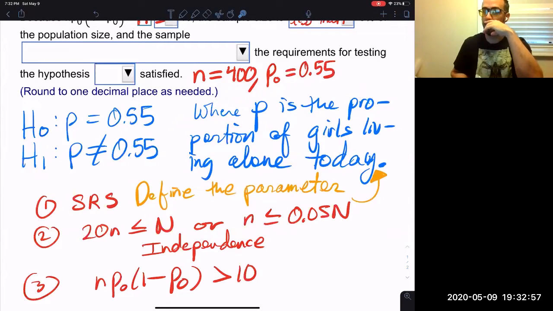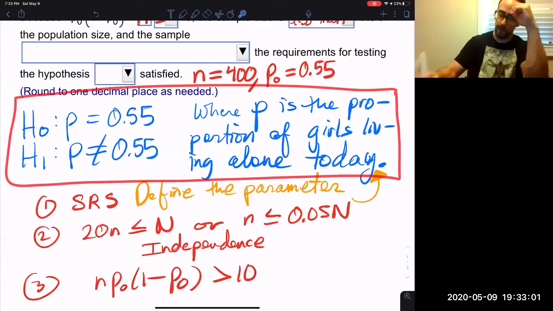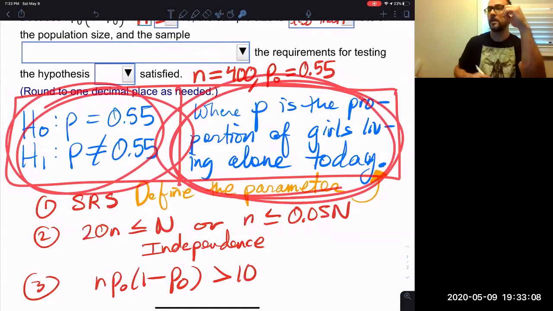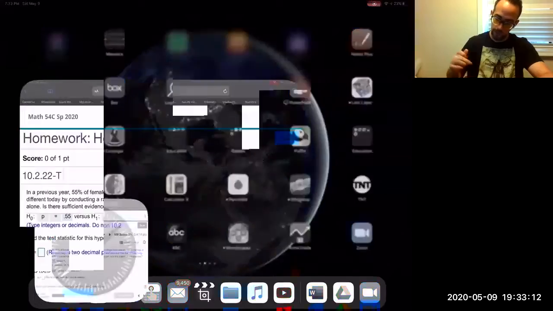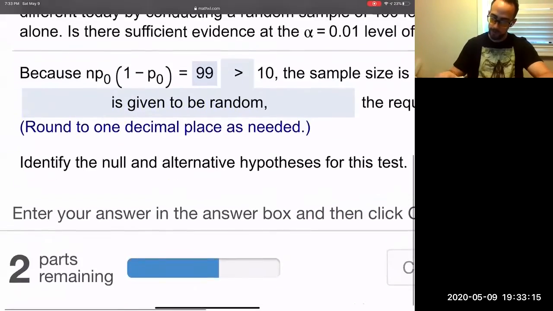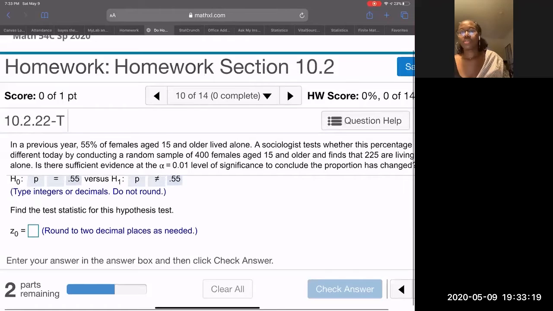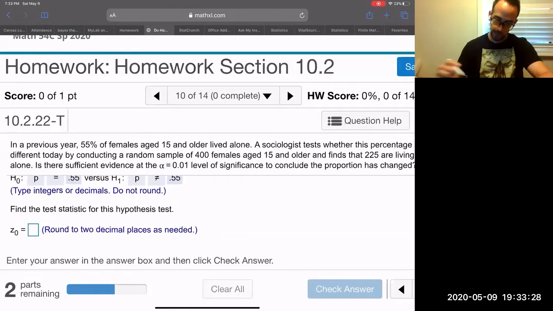If you want full credit, when you're doing your null and alternative hypothesis, you need to give both of these. This is the null and alternative hypothesis, and this is defining the parameter. So you've got to do both of those, even though on the homework they only ask you that one. Yeah. Now the test statistic. Find the test statistic for this hypothesis test.